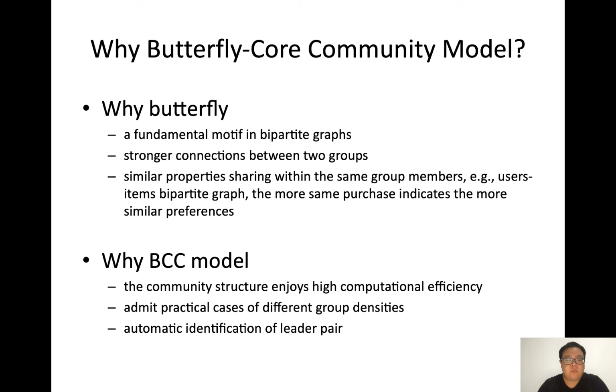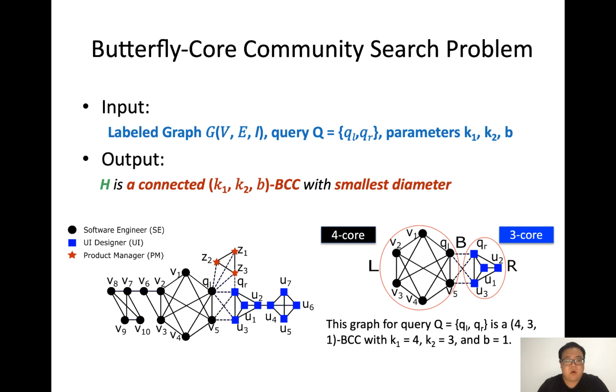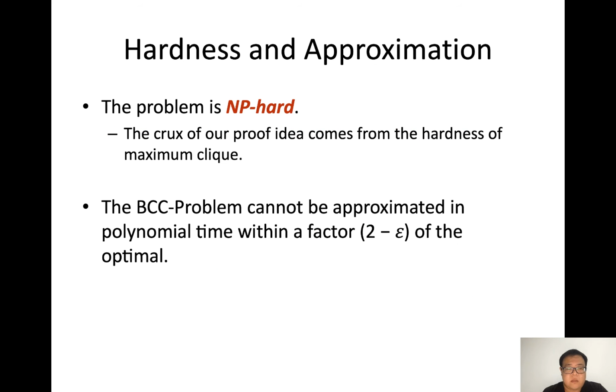It considers different group densities and could automatically identify the leader pair. The figure shows one example of the BCC search result given these inputs. The output is a connected BCC with the smallest diameter, which is shown on the right. The BCC problem is NP-hard, which is reduced from the maximum clique.